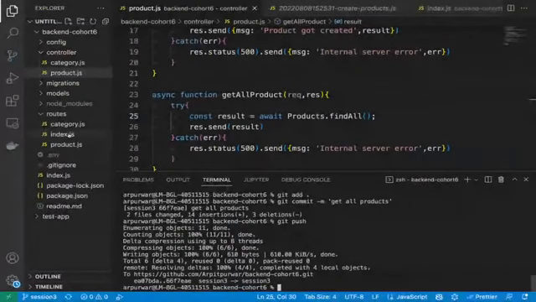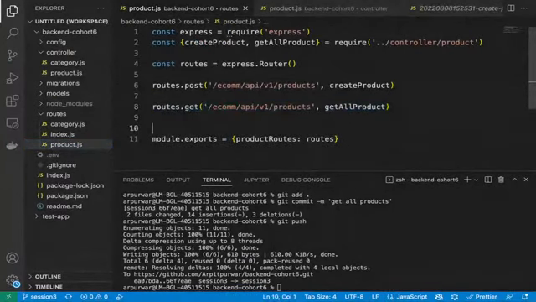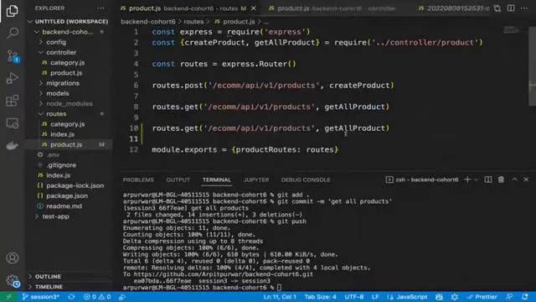Okay, so meanwhile, let's create another API which I told you, to get things based on ID. So router.get. Now we want to get one ID also from here, that would be our product ID. So get product on ID, that would be our controller method name.